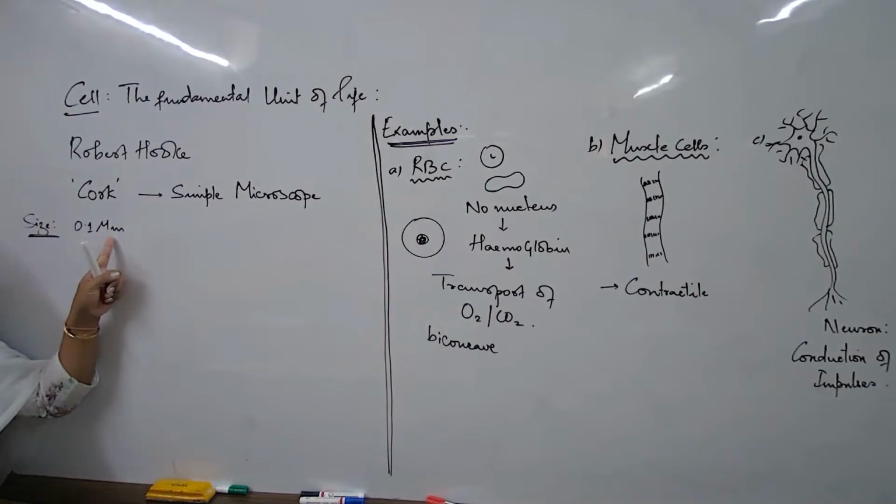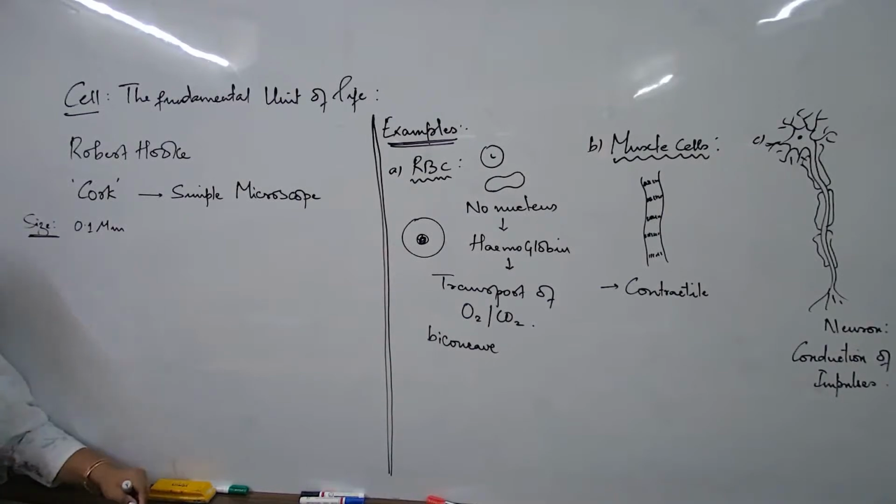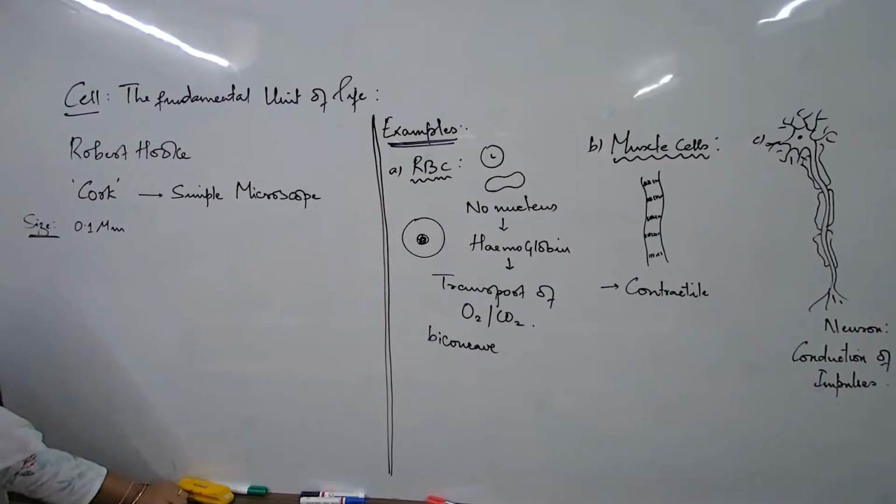0.1 micrometer, this is a unit. Micrometer is a unit much lesser than millimeter, and this is basically a unit used to measure the microorganisms. You know what are microorganisms? Can you give me one or two examples?